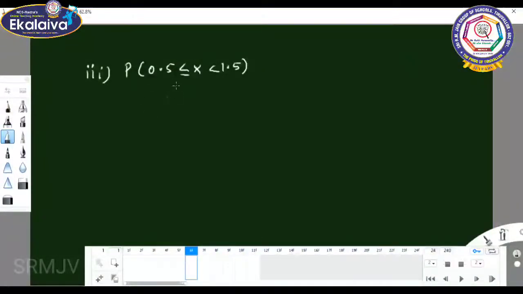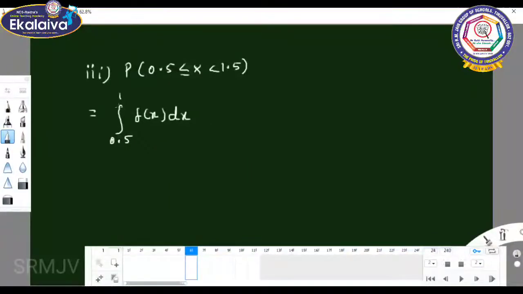P of 0.5 less than or equal to x less than 1.5. You can take the integral from 0.5 to 1.5 of f of x dx.